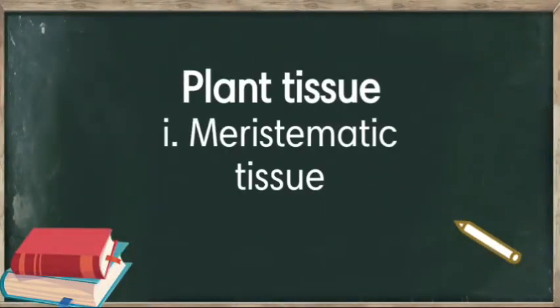Now we will discuss plant tissue in detail. What is plant tissue? The tissue which makes up the plant body is called plant tissue. Firstly, we will discuss the meristematic tissue.